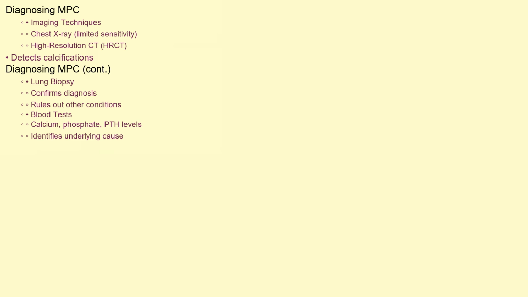Diagnosing MPC typically involves a combination of imaging and clinical evaluation. A chest X-ray may reveal increased density in the lungs, but it's often not sensitive enough to detect early or subtle calcifications. A high-resolution computed tomography, or HRCT scan, is much more effective. It can visualize the calcifications as small, dense nodules or plaques throughout the lung tissue. In some cases, a lung biopsy may be necessary to confirm the diagnosis and rule out other conditions. Blood tests to assess calcium, phosphate, and parathyroid hormone levels are also crucial to identify the underlying cause of the calcification.